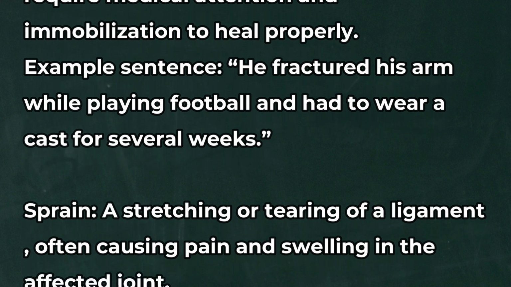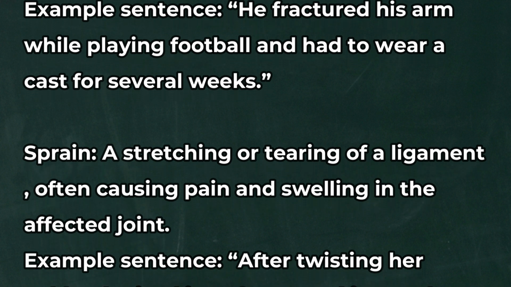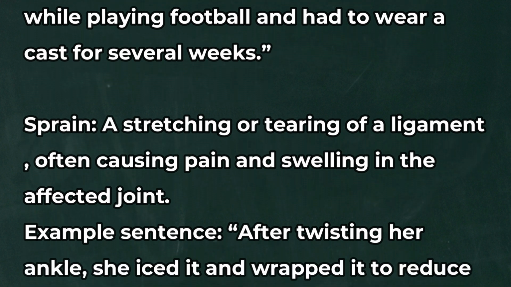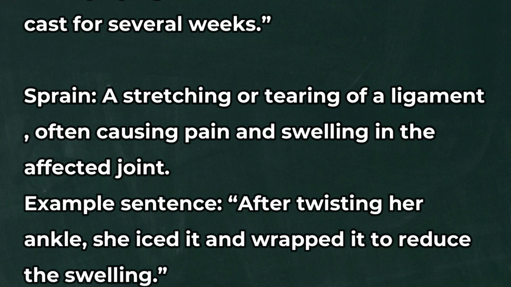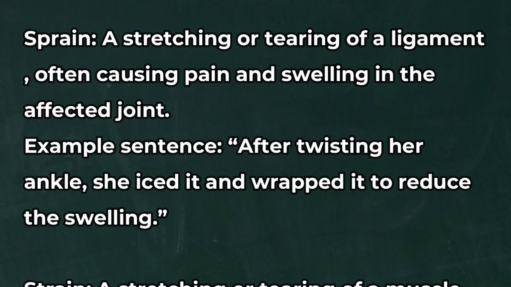Sprain. A stretching or tearing of a ligament, often causing pain and swelling in the affected joint. Example sentence. After twisting her ankle, she iced it and wrapped it to reduce the swelling.